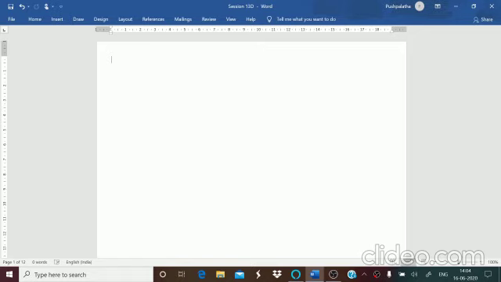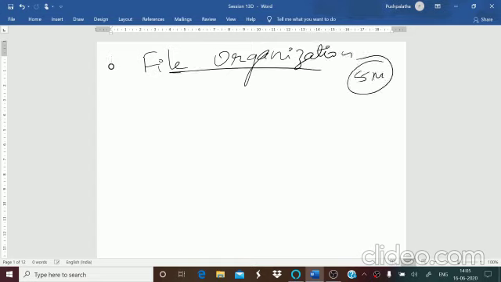What do you mean by file organization? Again, this is an important 5-mark question.